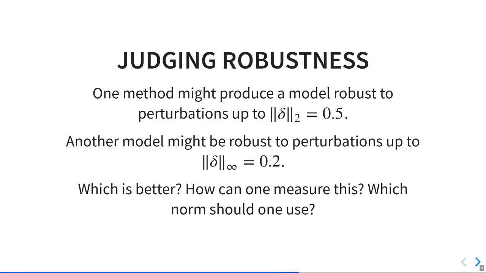So, onto our problem. Say you have two models. Both have been trained such that they are adversarially robust. One is robust up to perturbations with a Euclidean norm of 0.5, and the other one against perturbations with an infinity norm of 0.2. Which one's better? How can we decide? Apart from these different values, which norm is the right choice?